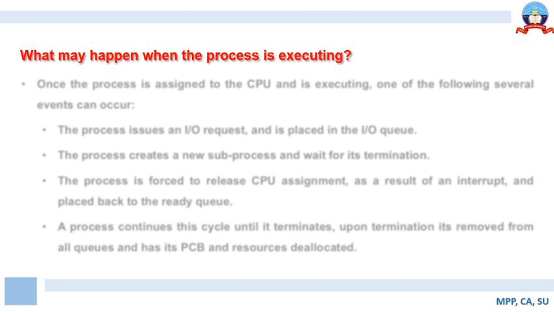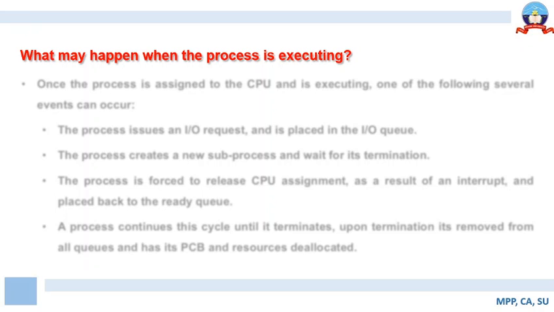So let us now try to understand what may happen when a process is executing. Let us consider that a process is allotted a CPU. You may have multiple CPUs in a computer system, or you may have a single CPU.